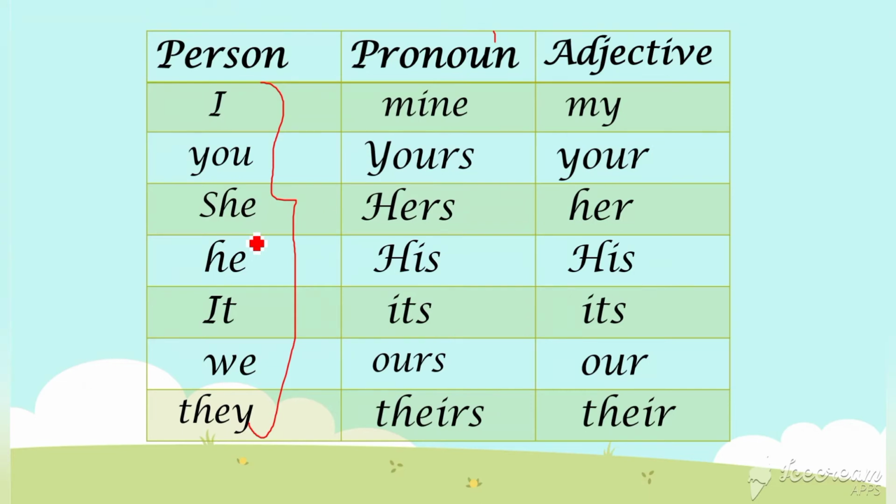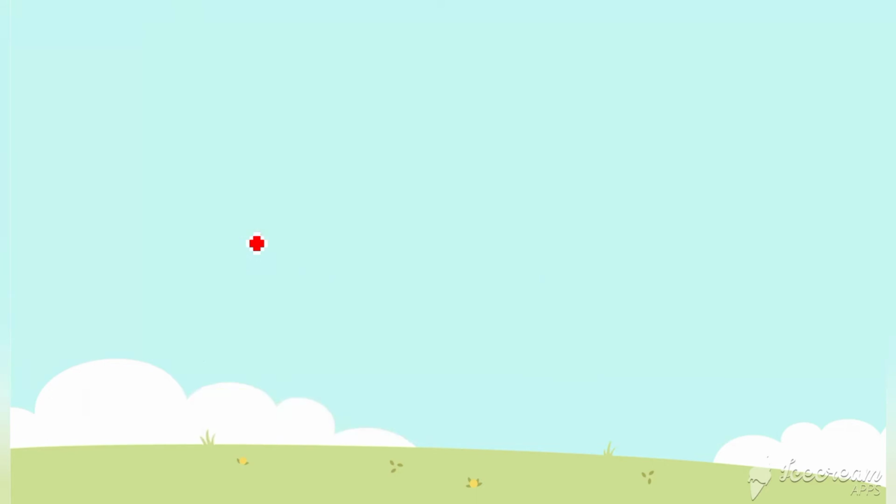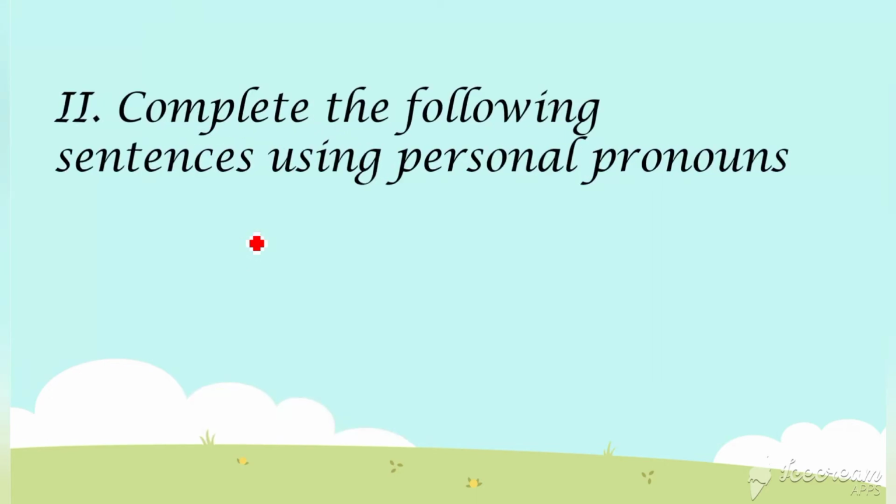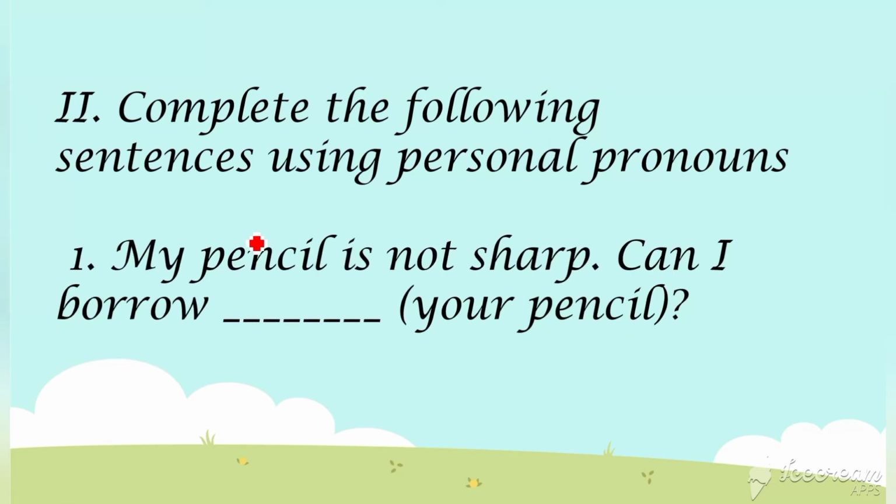Shall we move? So the next is: complete the following sentences using personal pronouns. In the previous exercise, we completed the sentences with possessive adjectives, and now we are going to complete the sentences with personal pronouns. Here is the first question. My pencil is not sharp. Can I borrow dash? In brackets it is given: your pencil. So your pencil.